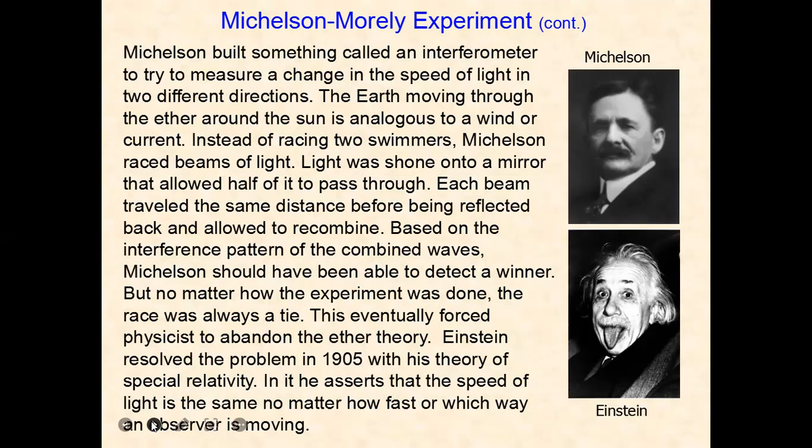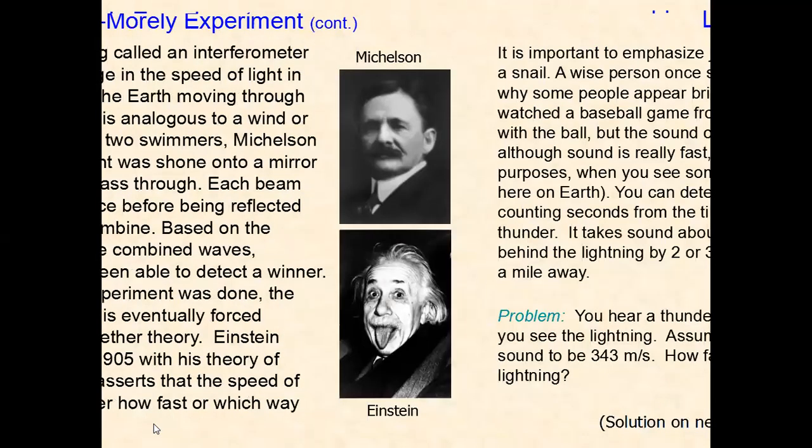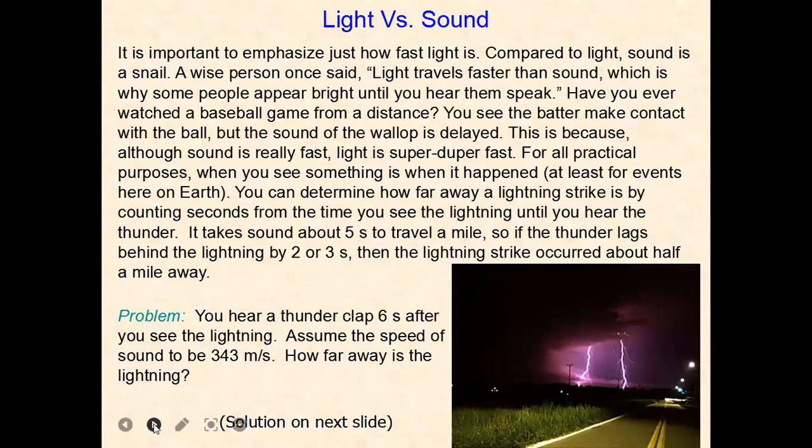Based on the interference pattern of the combined wave, Michelson should have been able to detect a winner. But no matter how the experiment was done, the race was always a tie. This eventually forced physicists to abandon the ether theory. Einstein resolved the problem in 1905 with the theory of special relativity. It asserts the speed of light is the same no matter how fast or which way an observer is moving. So light versus sound, we can discuss this.